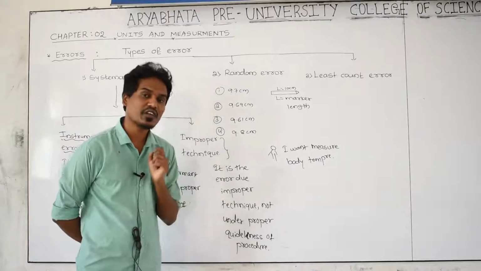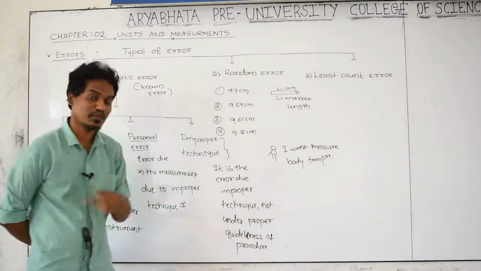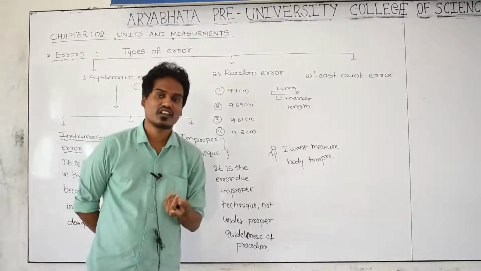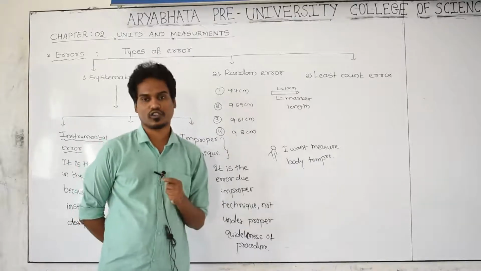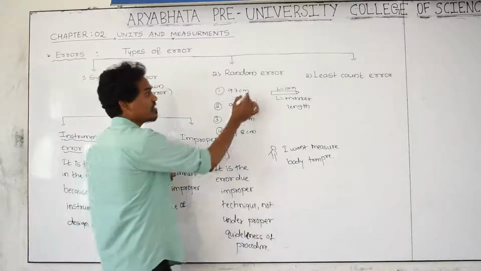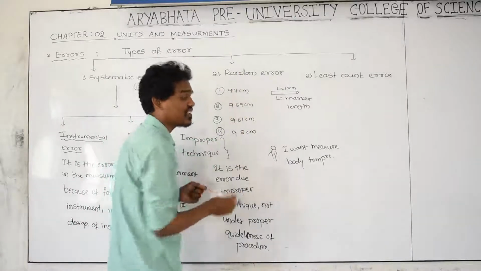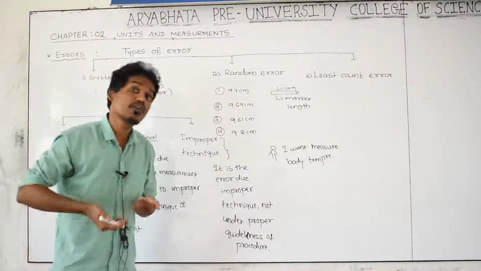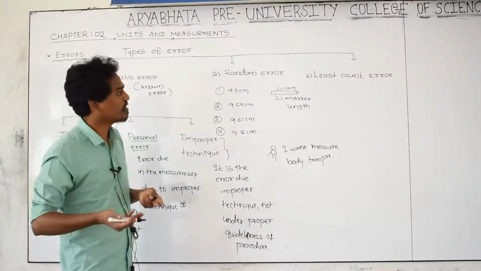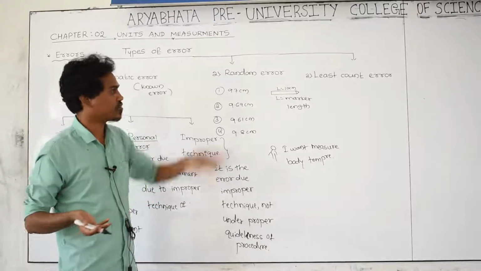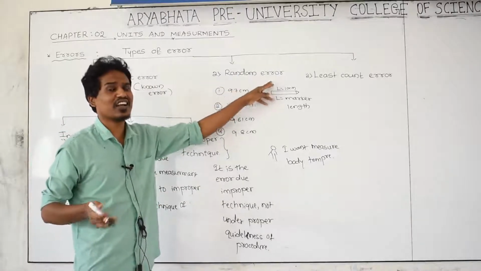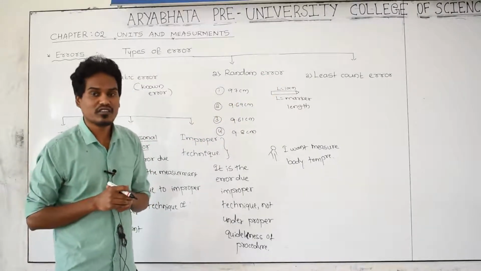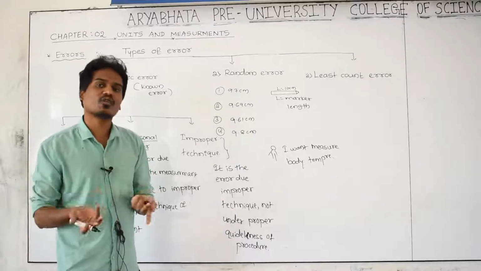For each and every reading, unknowingly, you are measuring the answers, and all the answers have errors. At each and every step, the error you are creating in the measurement is called a random error. Again and again, unknowingly, where you are doing the error, we don't know. That's why it is unknown. Random error is also called undetermined or unknown error. The person doing the wrong measurement, where he is creating the error, he doesn't know himself.